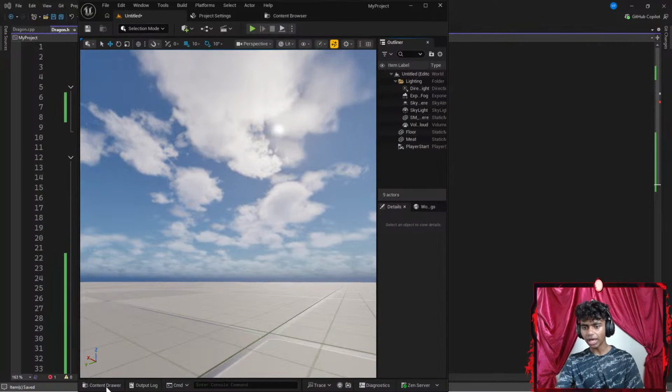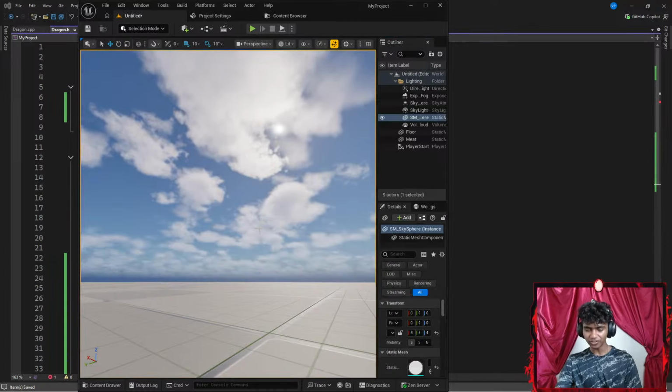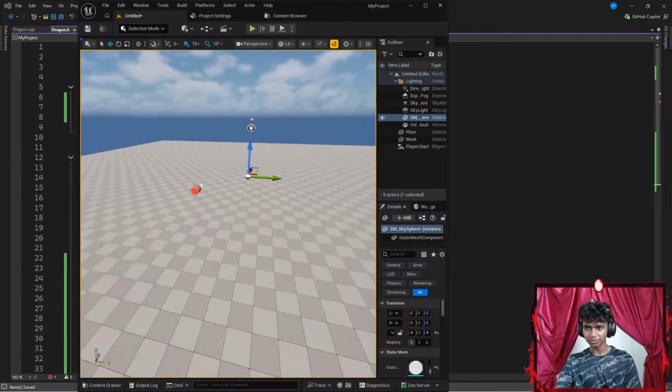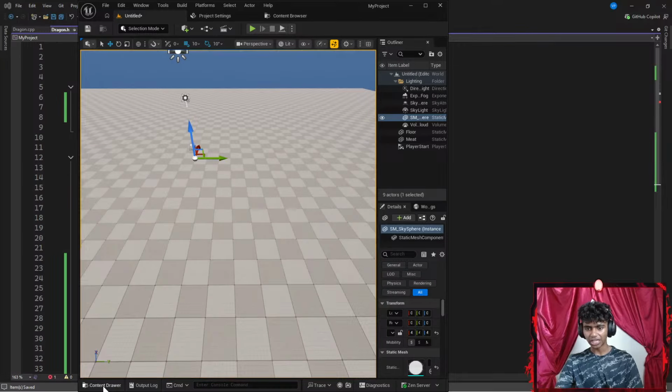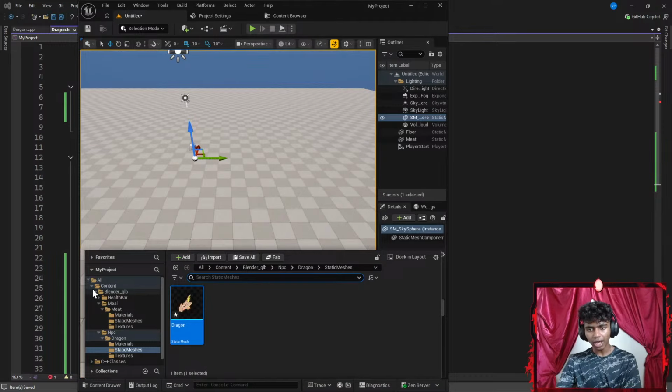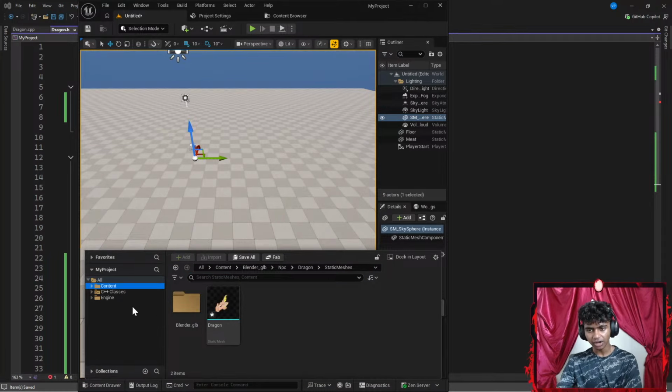Now, I'm gonna go ahead and go to my content right before that. I feel it's so clumpy. I want to get some space. There we go. Okay, let me maybe go a bit higher. There, that's a pretty good space for my dragon. I'm gonna go ahead and close all my contents and stuff here.